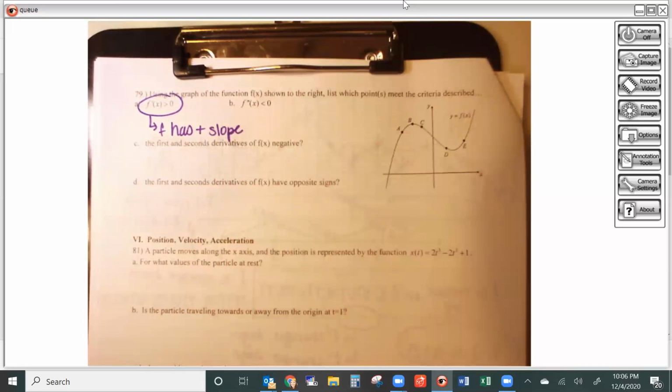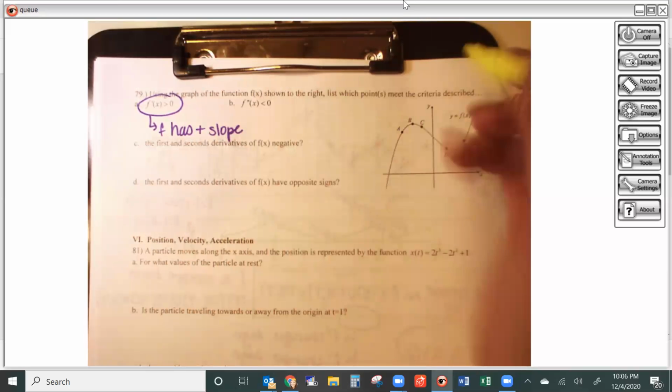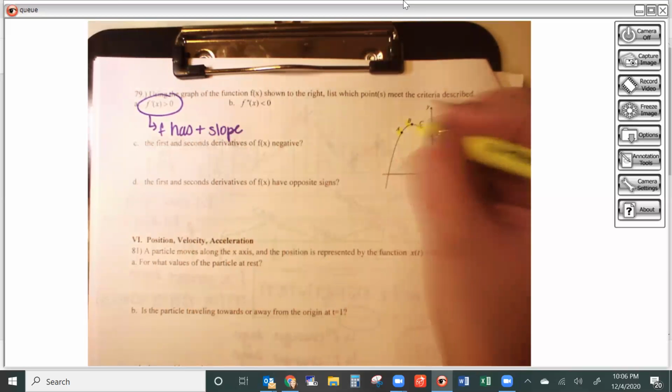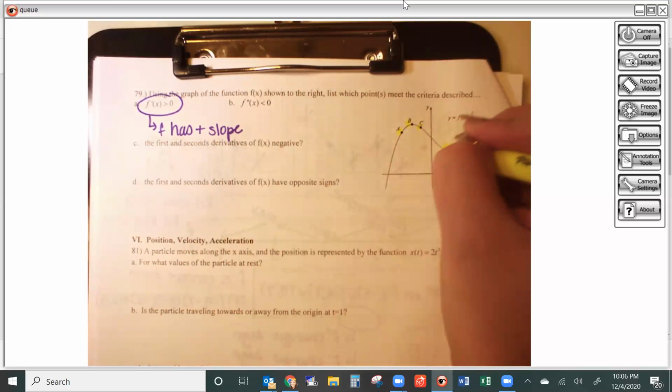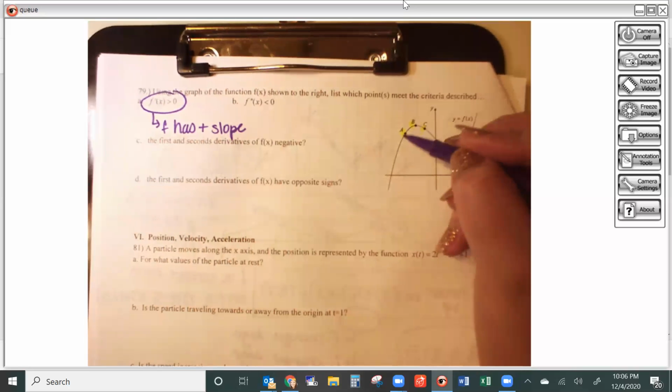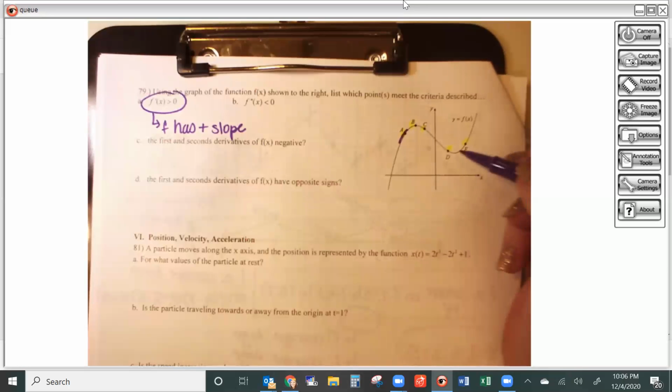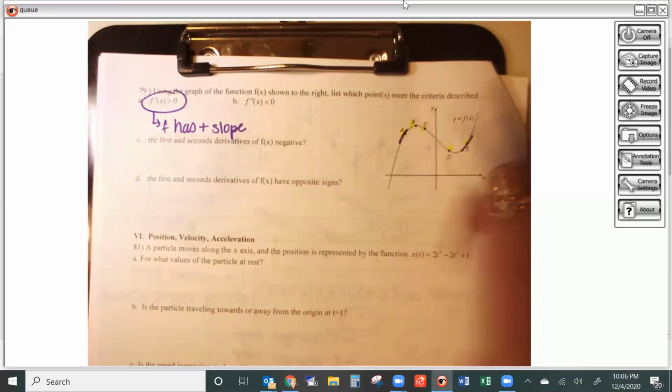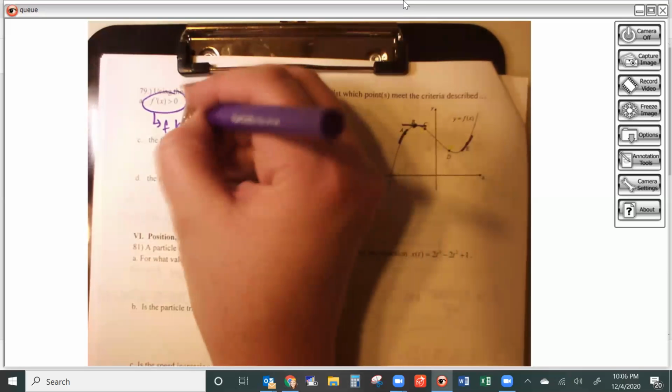Got to remember what those things stand for. So f prime is f's slope. So then I'm going to look at those points and determine which of those has a positive slope. So A, B, C, D, or E. Well, if I want a positive slope, I want to be going uphill. So A is fine, E is fine. Now, B, I'm interpreting to be flat. So if you were thinking B, it's kind of questionable where it's at. But I'm going to say only A and E.